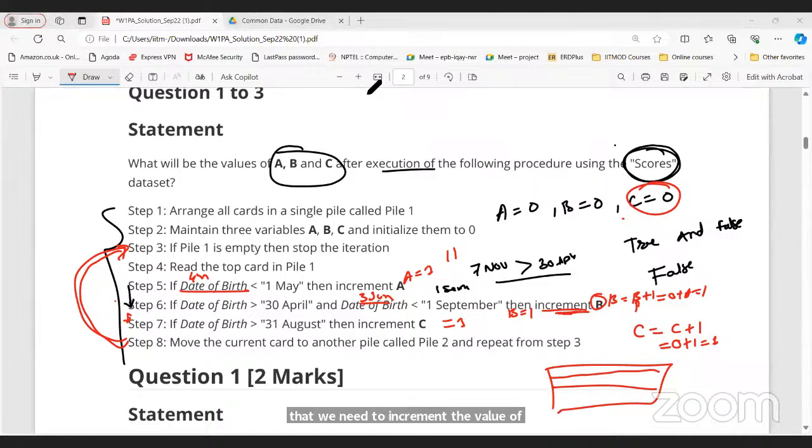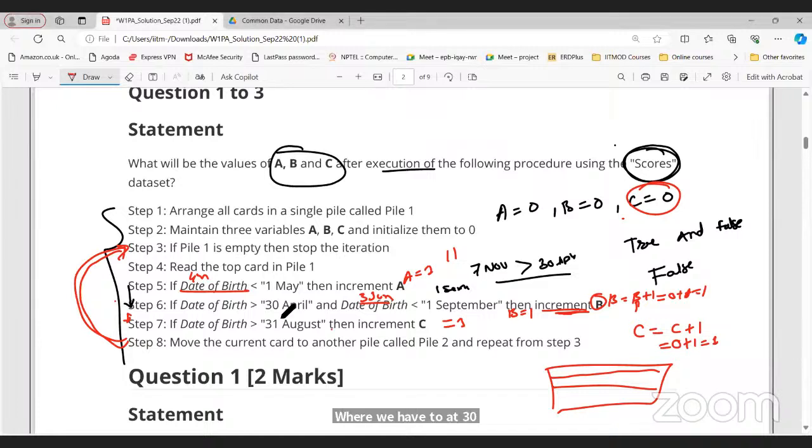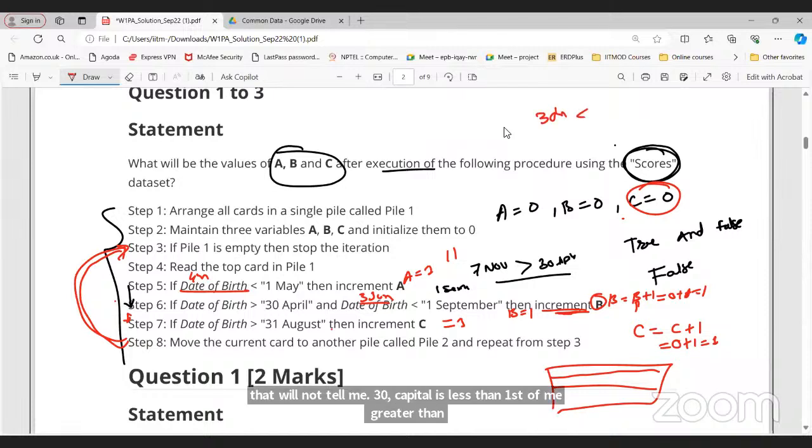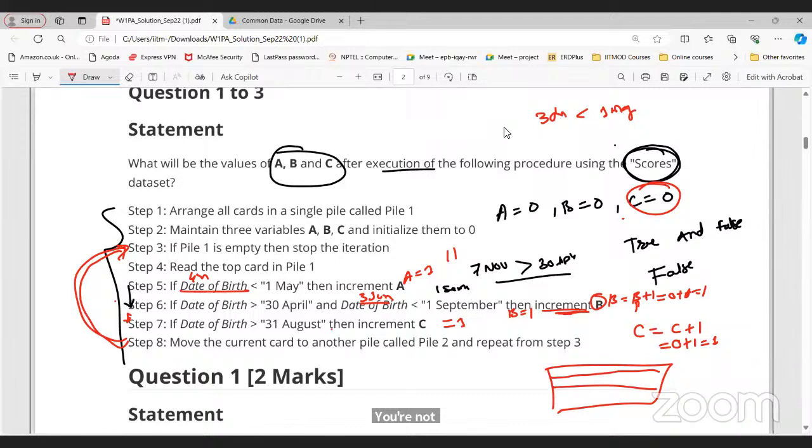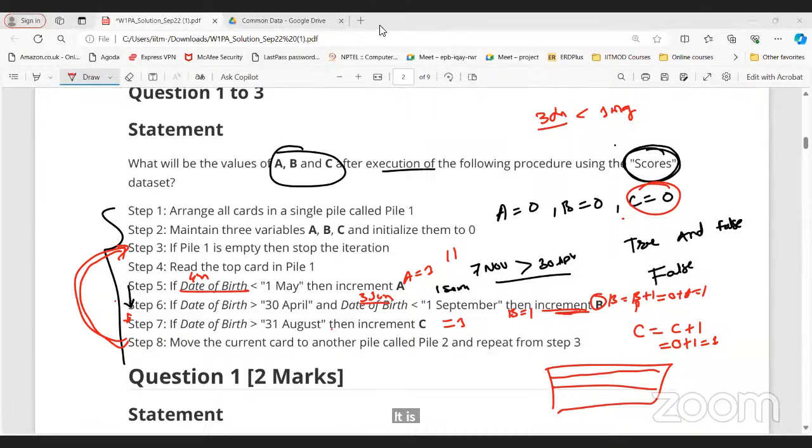Sir, where do we have to add 30 April? 30th April. Now tell me, is 30th April less than 1st of May or greater than 30th April? It is equal to 30 April, no, it is less than 30th April, na? It is an increment in A. So we have to add it in step 6. 30th April will increment A. Okay.